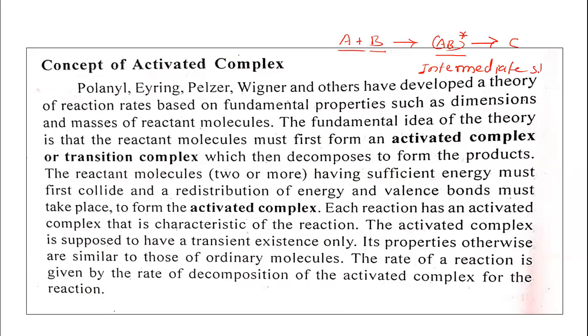Once the activated complex has formed in the reaction, it must undergo decomposition and be converted into the product. So the rate of the reaction is given by the rate of decomposition of the activated complex. In such reactions, the rate of the reaction is given by the rate of decomposition of the activated complex into the product.